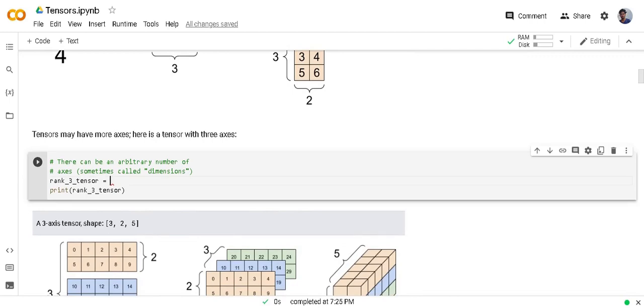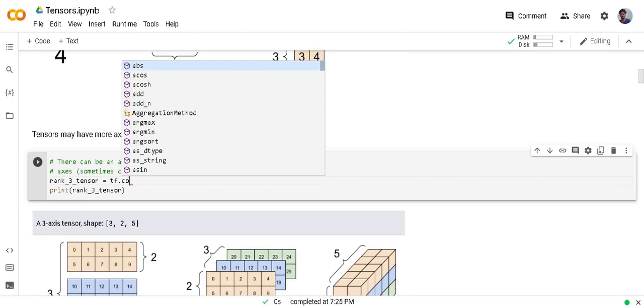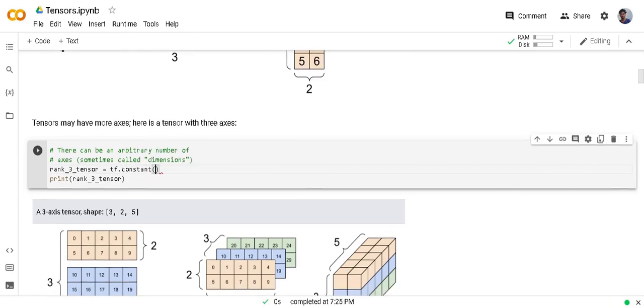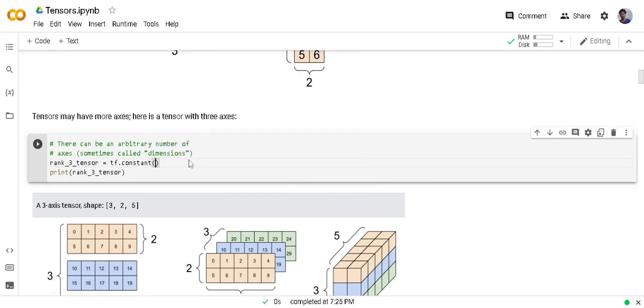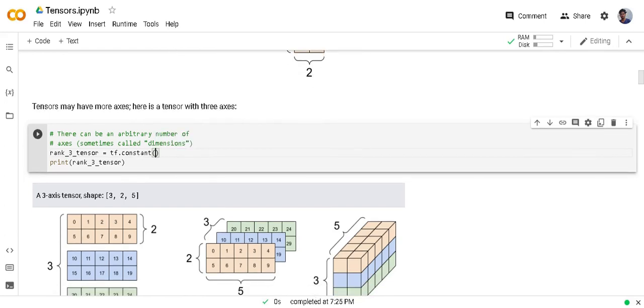And we can create up to n rank tensors, but visualizing such high order tensors will be hard for us. So here I am creating a rank 3 tensor so we can visualize it easily. Basically a rank 3 tensor is going to have a matrix repeated x times.